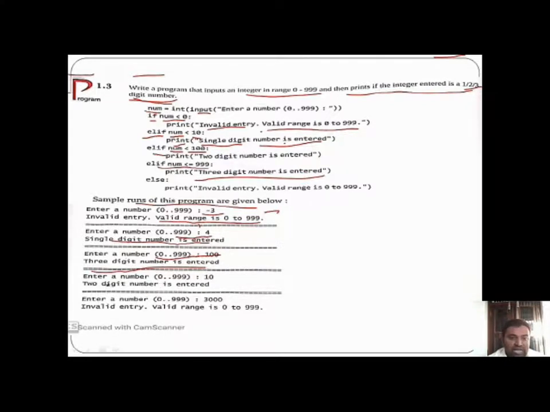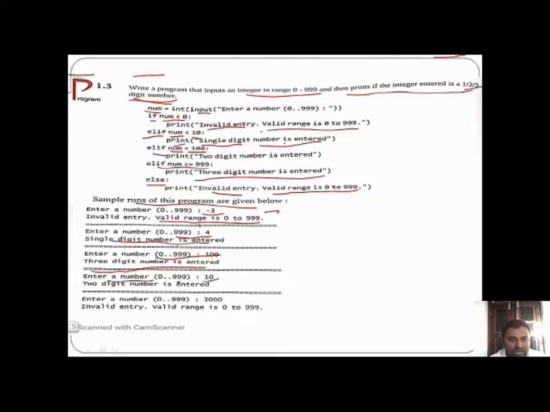Entering a number like 10000, the message is written in else. So the result is "invalid entry, valid range is 0 to 999".